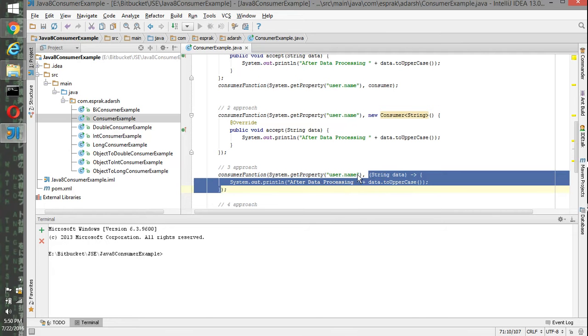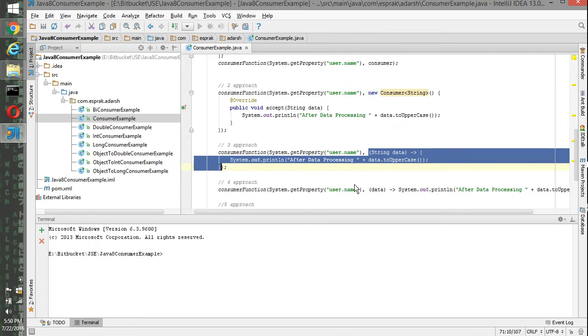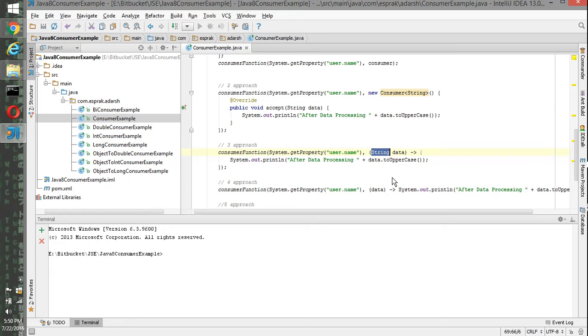Moving a step further, we don't need the data type, the brackets and this semicolon, so we have removed them and optimized the same functionality a little bit.